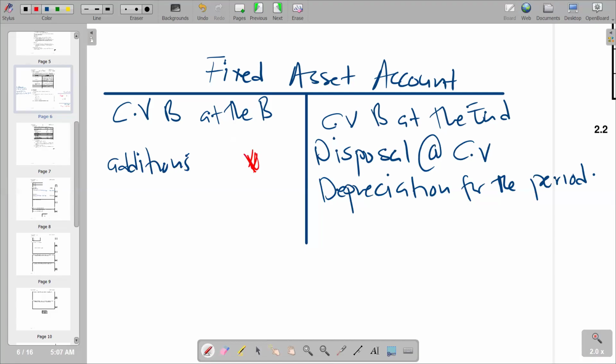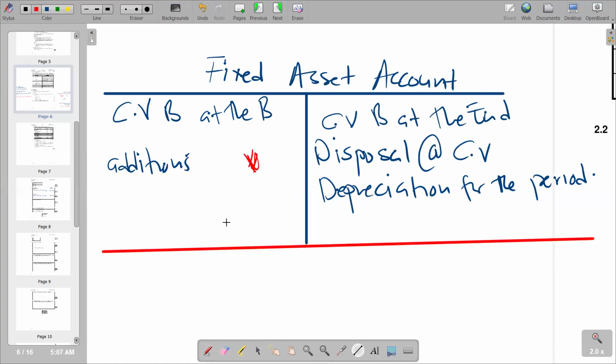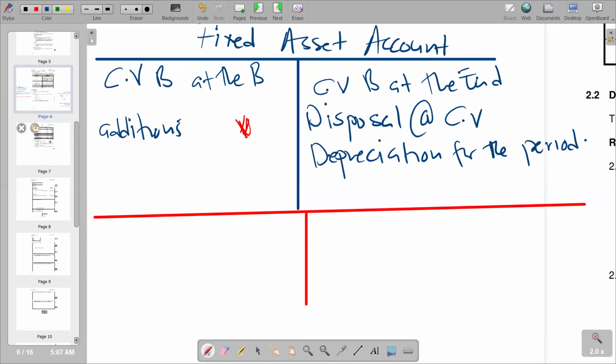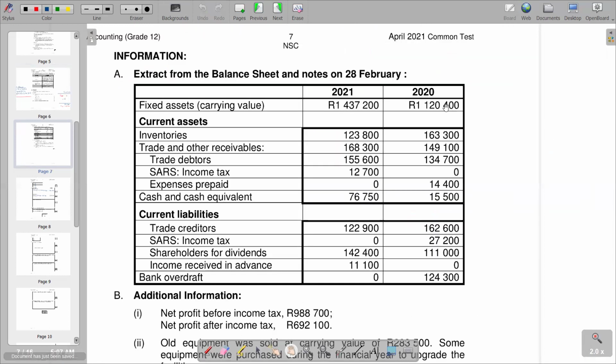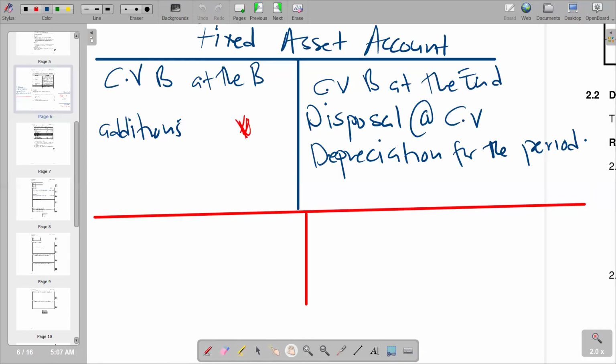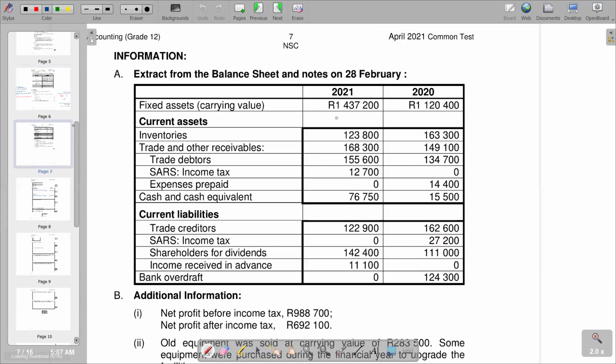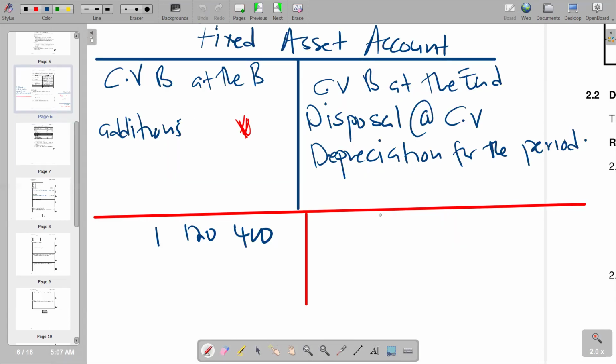This is exactly how we are going to represent it as we try to find the fixed assets purchased. With the information given, let's check. Carrying value at the beginning is 1,120,400 on the debit side. Then carrying value at the end is 1,437,200 on the credit side.